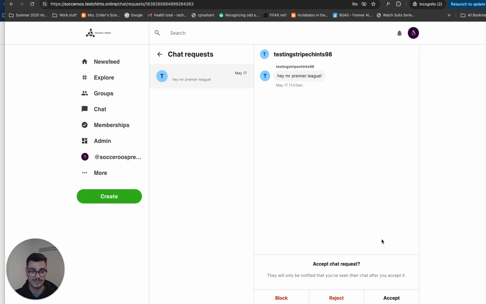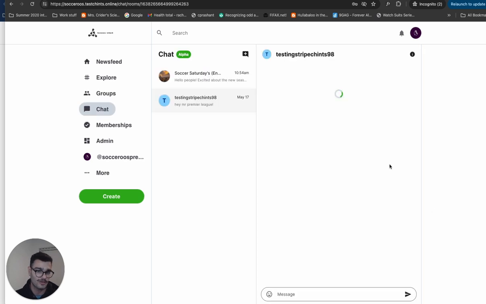And this is actually a great spam prevention tool that we have. If you're not following each other on the network and someone messages you, you're prompted first to see the message, and you can either accept the request, or you can reject it if you feel that it's spammy and don't want to talk to them, and you can even block that account if you don't want to hear from them again. I do want to hear from the admin account though, so I'm going to go ahead and hit accept and reply to them.